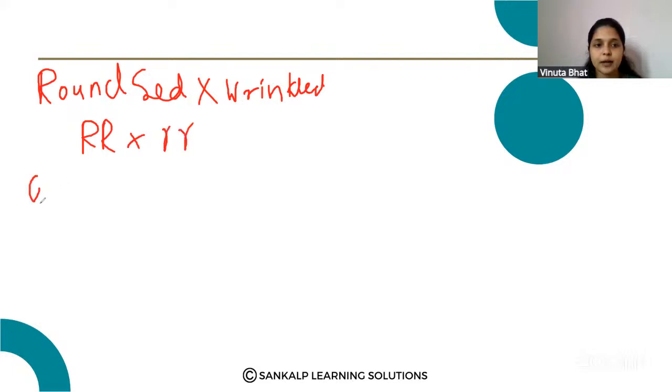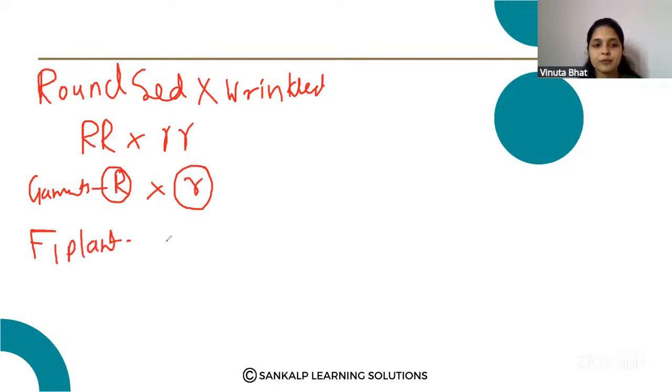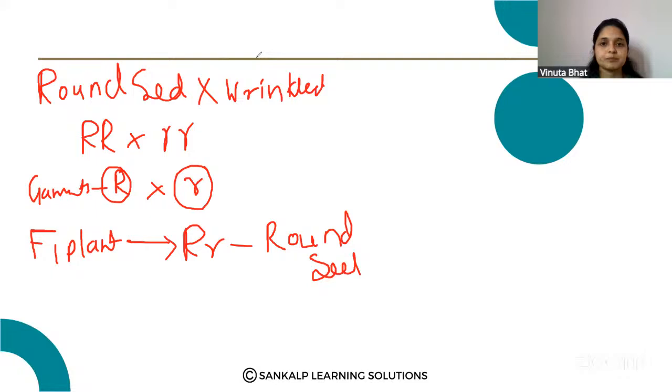So what are the gametes produced by these plants? Here capital R and here small r. Then the F1 plants all have capital R, small r in their genotype. So all are round seed producing plants.